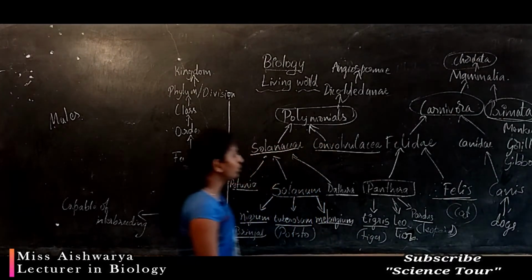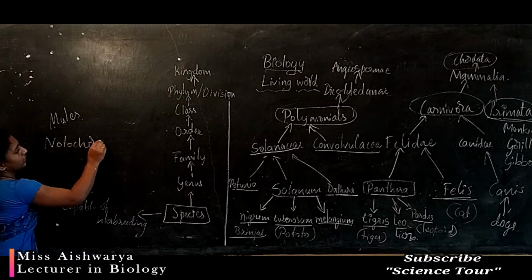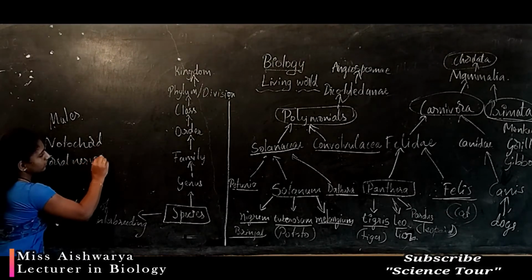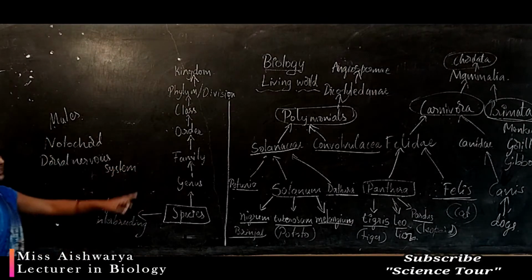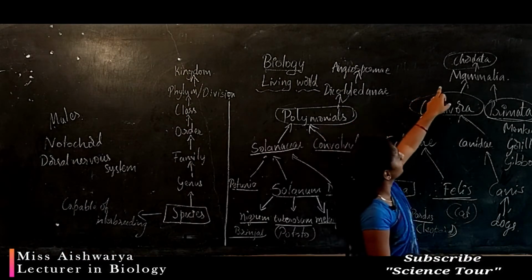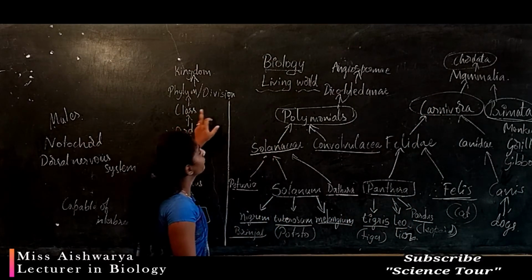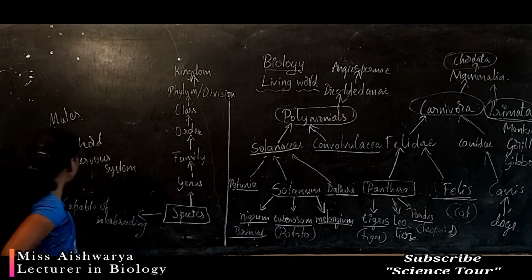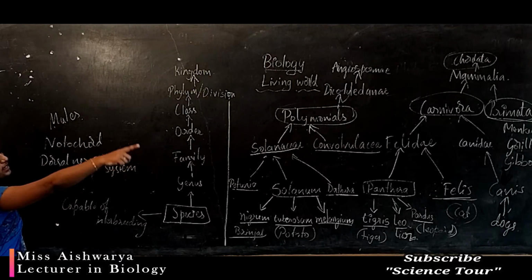All these classes which contain notochord and dorsal nervous system are grouped into a common phylum, which we call chordata.